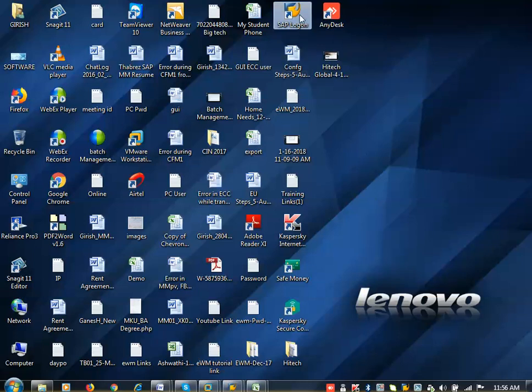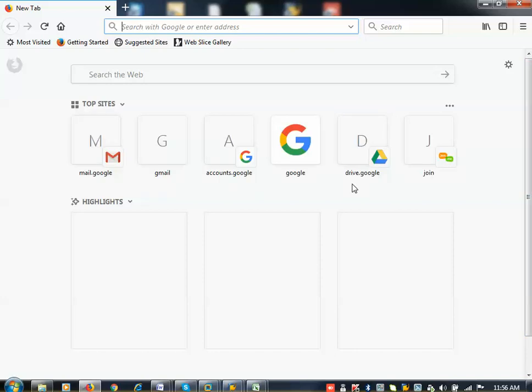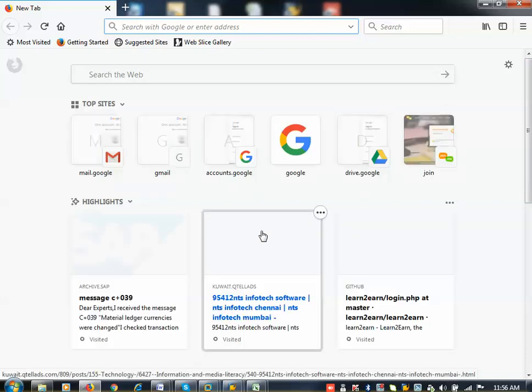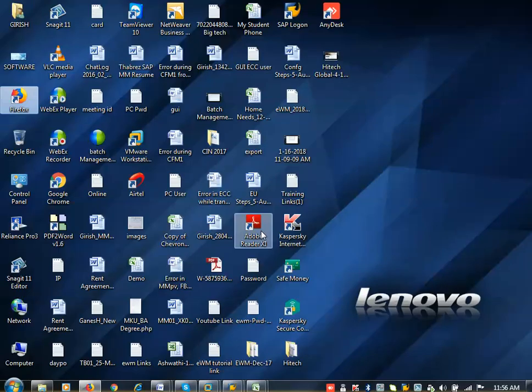Now when you double click on this one, if I want to go to Internet Explorer, I am clicking on this one. This way also I can log into SAP. SAP login can be through the SAP portal or otherwise the SAP Logon Pad. So the first method only I can show, the second method I cannot show, because I have not installed it in my system. In real time it works, I am just updating.